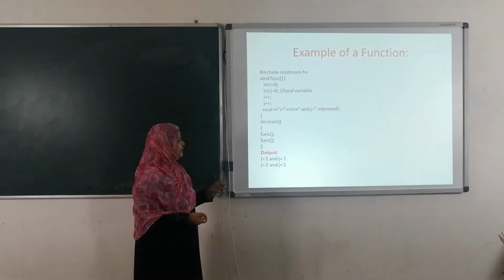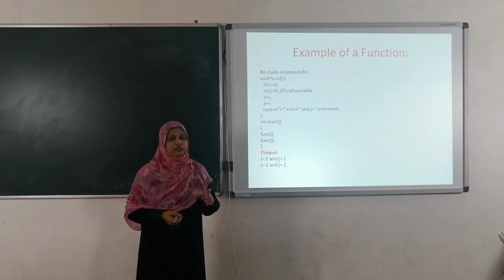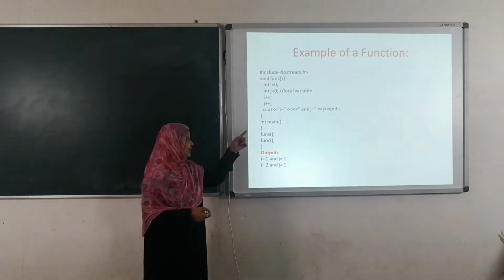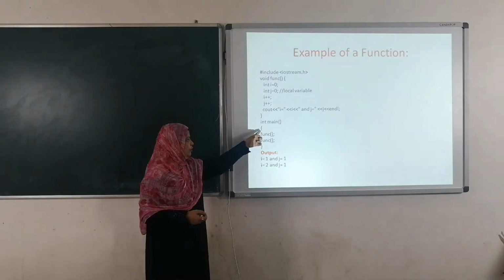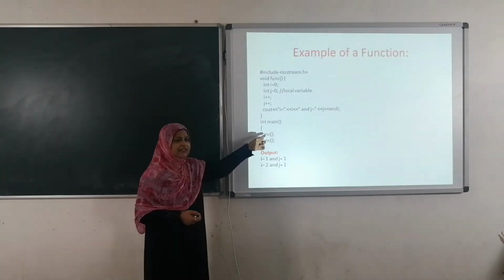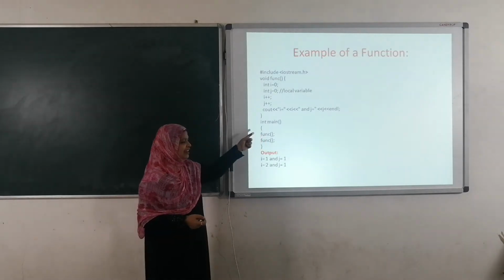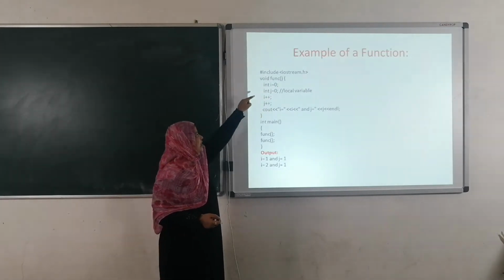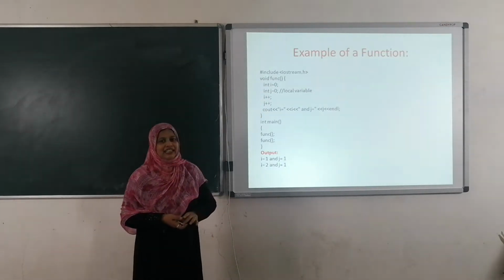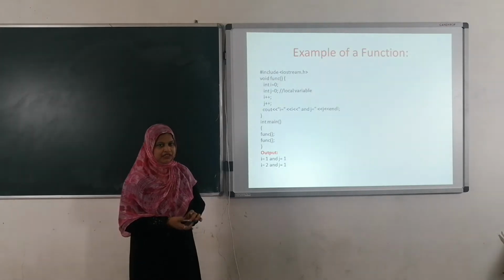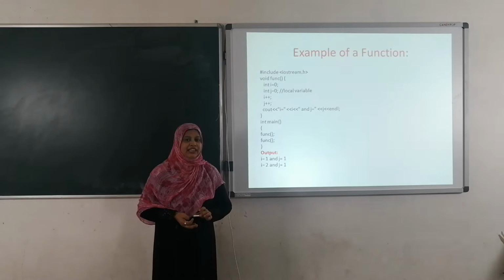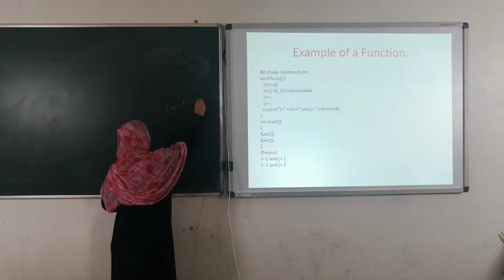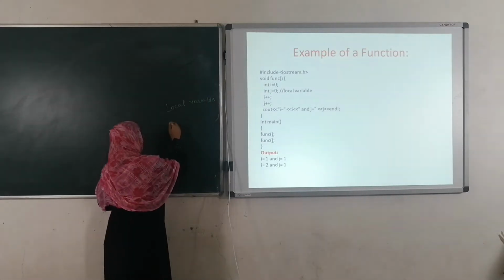See here, whenever we are going to execute this program, whenever you press Ctrl plus F9, the compiler is going to check where the int main function is. Here int main is there. After int main, opening the braces, function func is there. Whenever the compiler reads func, control is directly transferred to this function, void func. Here int i comma int j are the local variables to the function. What do you mean by local variable? We have two kinds of variables, local variable and global variable.